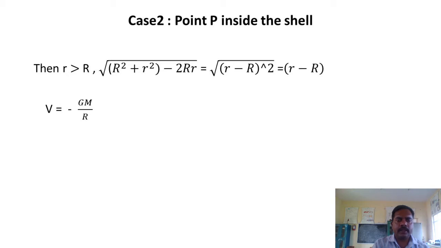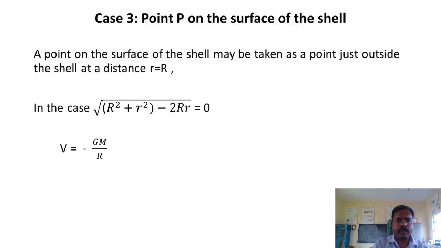Second case, point P inside the shell. Here the distance r is smaller than the radius of the sphere. So the square root of R square plus r square minus 2Rr equals root of small r minus capital R whole square, equals R minus r. So the potential of a point P inside the shell is given by the equation V equals minus GM by R. Third case, point P on the surface of the shell.